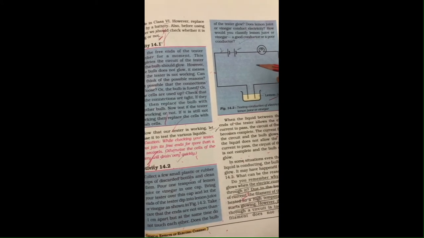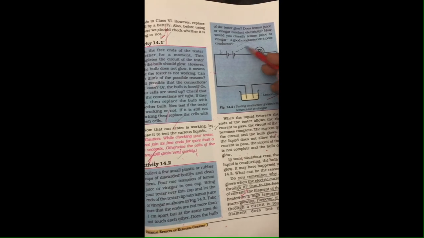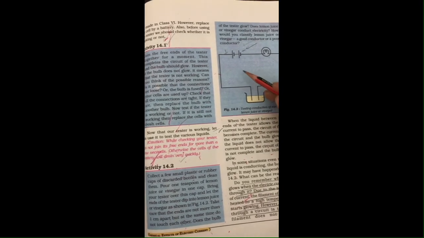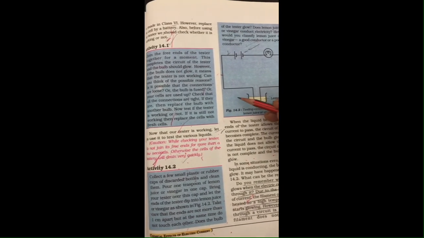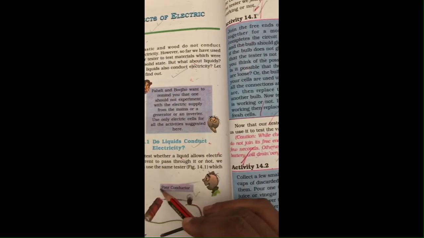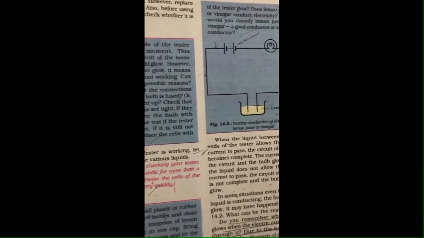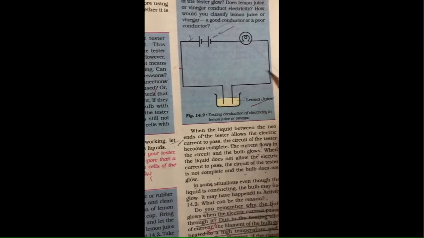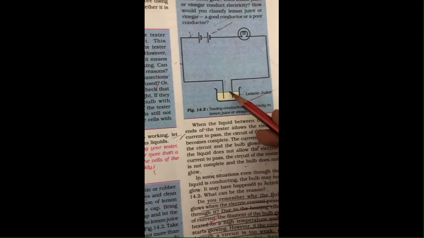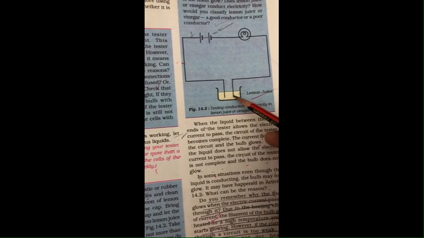So firstly, the thing here is that in case of liquids, we are not using the cells. For solid substances, for checking their conductions, we are using simply cells like this. Clear? For charge transference. But in case of liquids, we are using the battery. Clear? Negative and positive terminals of this battery are connected with the bulbs and passing through the liquid and completing the circuit.